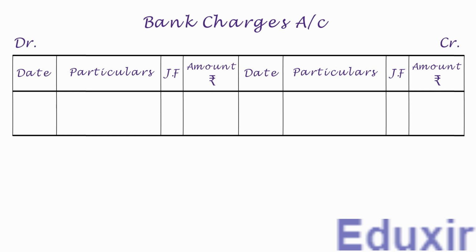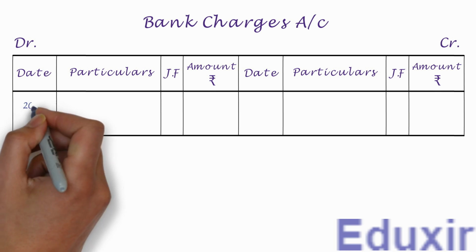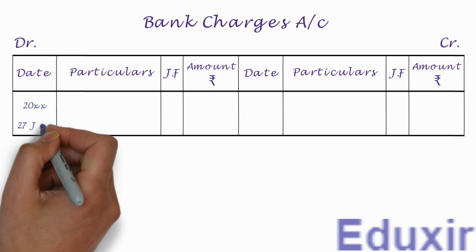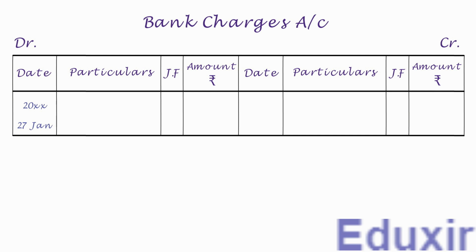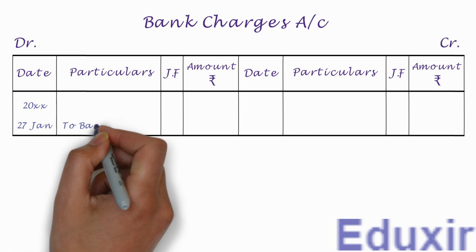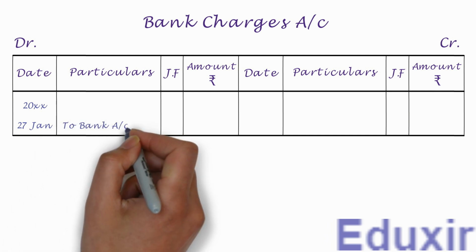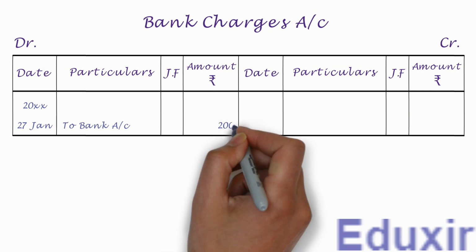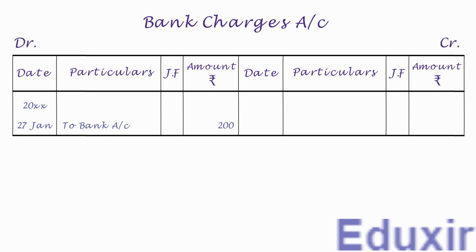Now on the debit side, let us first write the year in the date column. Let us now write the date. We need to write to bank account into the particulars column. Let us write the debit amount of 200 rupees into the amount column. With that, we have completed the posting of this journal entry into the bank charges account. Let us now take up the next entry.